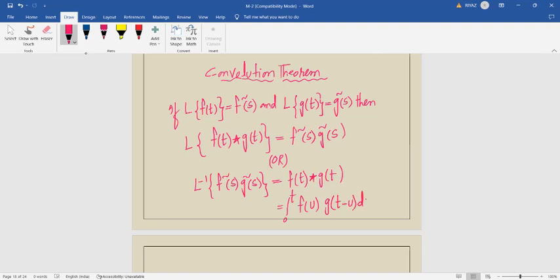It is the statement of convolution theorem. So problems are a bit long, we'll do those problems also. एक बार स्टेटमेंट देख लीजिए आप, प्रॉब्लम करने के लिए इजी हो जाता है, ठीक है ना।